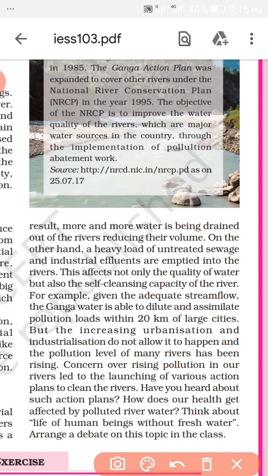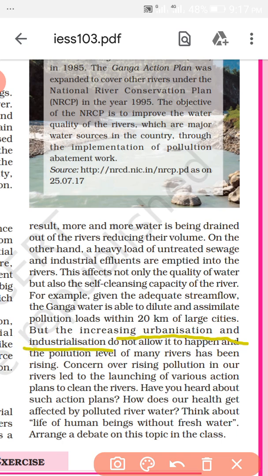Naturally, the aquatic life and the stream flow can clean it, and in the river Ganga it is possible. But what happened? These days, the people release polluted water into the rivers, so it can't clean itself by itself. The pollution load is within 20 kilometers of the large cities on the river Ganga, with increasing urbanization and industrialization because of the river use, because it is very important.